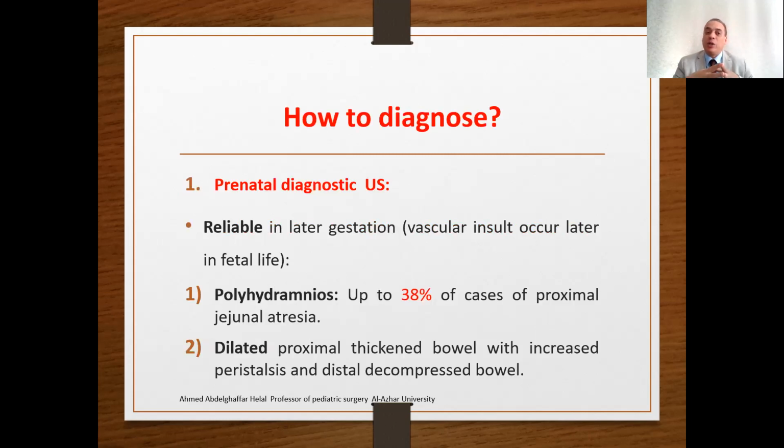As with duodenal atresia, we have prenatal diagnostic ultrasound, which is usually used as a screening method, reliable in later gestation. Why? Because the vascular insult usually occurs later in fetal life. So if you perform an early ultrasound, you will not find anything. So this is reliable in later gestation. You will find polyhydramnios. Any GIT obstruction will produce polyhydramnios in up to 38%. You will see a dilated proximal thickened bowel with increased peristalsis and a distal decompressed bowel. You will see the already present pathology.